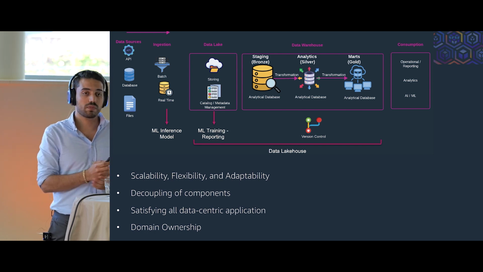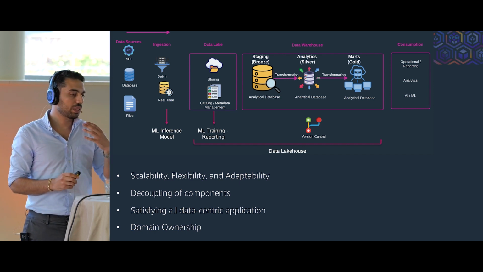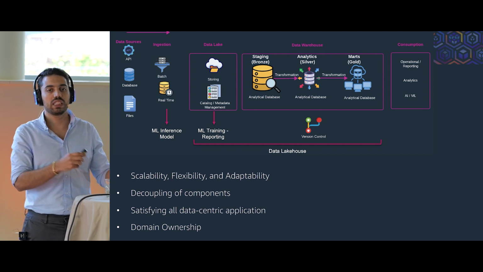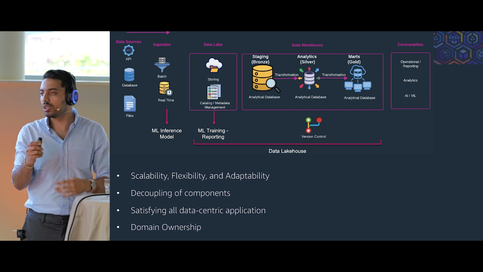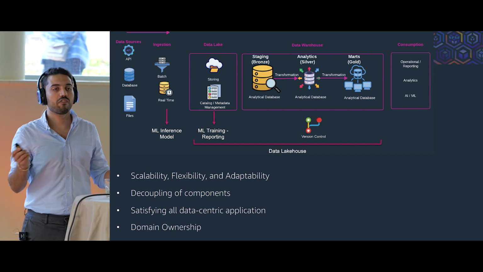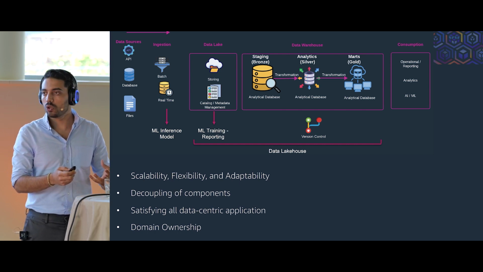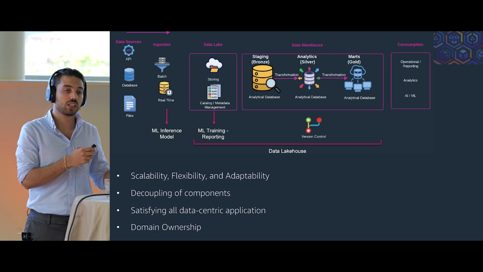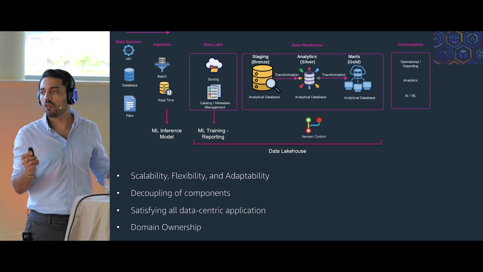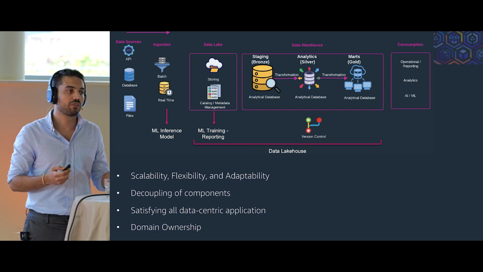And the last one, which I think is the most important one, is adaptability. Adaptability means that as the business is evolving, the machine learning models that we are going to build are changing. Every day you hear of a new model that is out, and you want to test that. So your data platform should be adaptable enough so you can integrate these new use cases easily without modifying the whole structure of the data platform a lot, or without needing to extract the data from the data sources in the first place.